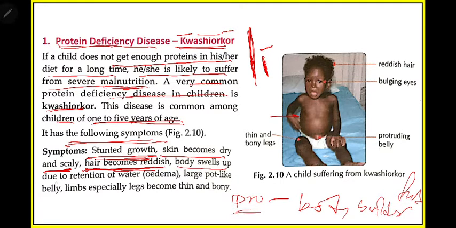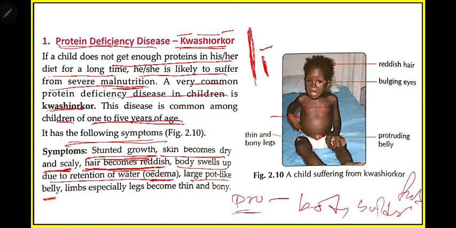Body swells up due to retention of water, edema. So what happens? The body will ultimately swell up. What is swell up? It will increase in size. It will take water and increase in size. This process is known as edema. Then large pot-like belly.